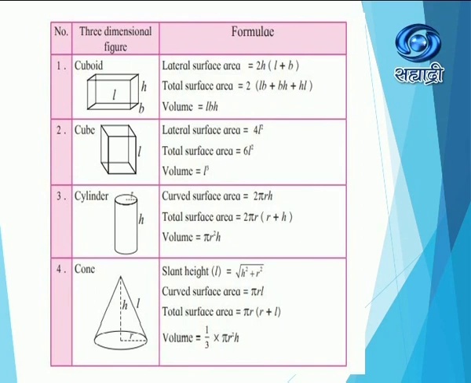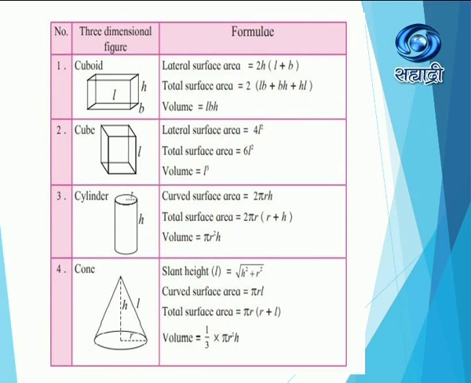The third shape which we have studied today was cylinder. Curved surface area of the cylinder is equal to 2 pi rh. Total surface area is equal to 2 pi r into the bracket r plus h, and volume of the cylinder is equal to pi r squared h. And the last shape which we have studied today was cone.